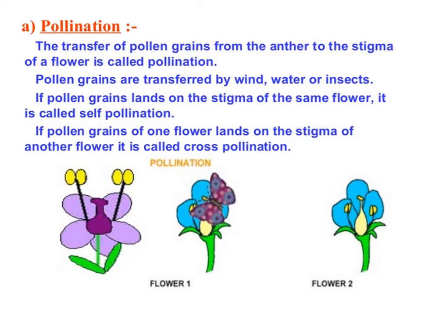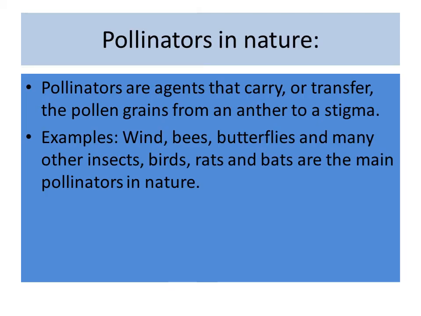This pollination is done with the help of pollinators. So what are pollinators? Pollinators are the agents that carry or transfer the pollen grain from an anther to the stigma. Examples of pollinators are wind, bees, butterflies, many other insects, birds, rats, and bats, which are the main pollinators in nature.